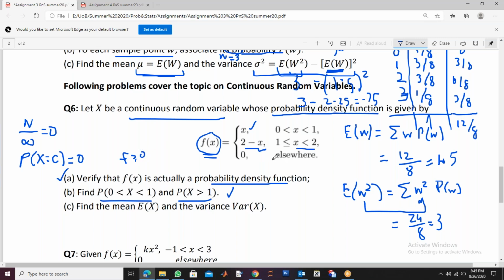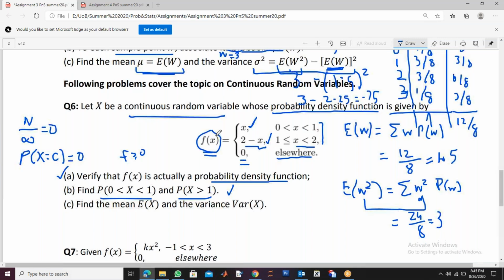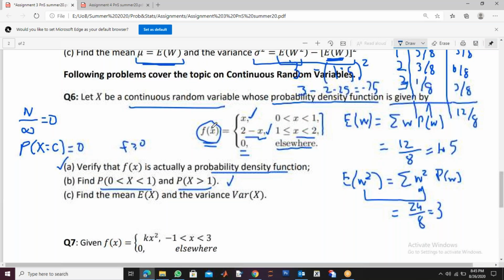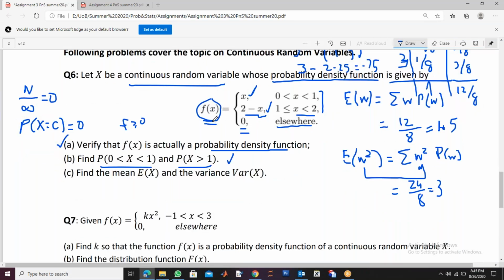Okay. What does "elsewhere" mean? Elsewhere means if you are not in these two intervals. If your x is between 0 and 1, use this. If x is between 1 and 2, use this. And if x is not in these two intervals, the answer is 0. So if you want to find f(3), f(3) is 0. If you want to find f(-1), that is also 0. Why? Because they do not lie in these intervals. They are elsewhere.